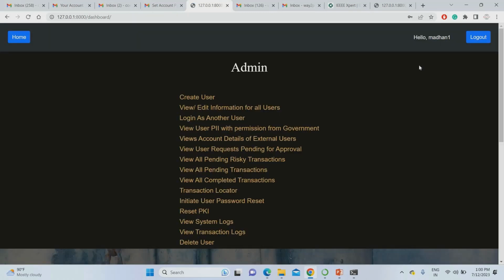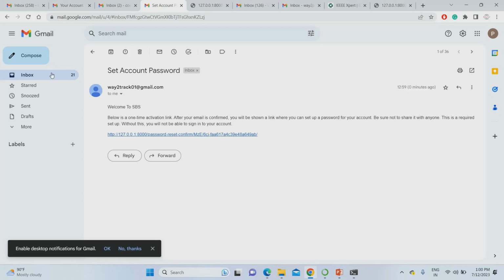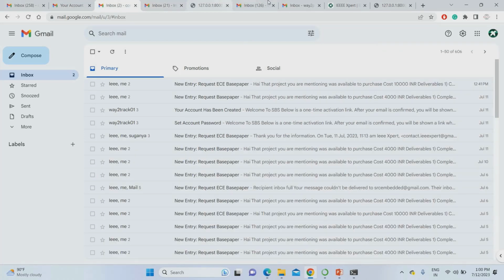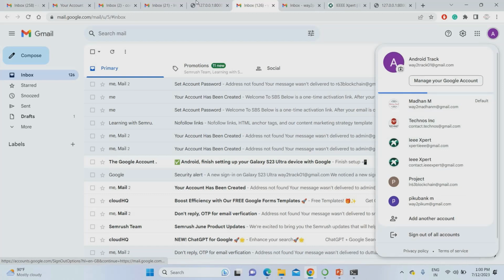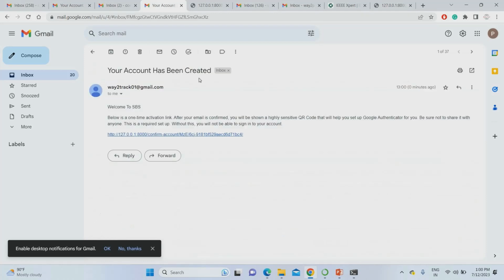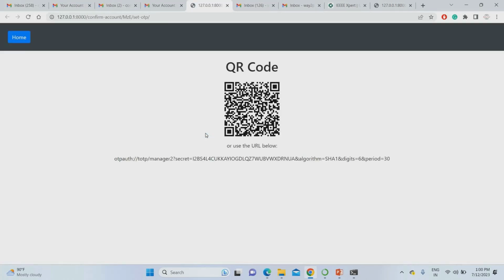So now it's created. You have to go to the same mail ID again. It's showing account created. You can find here that the account has been created. To confirm that account, you have to enable the QR code again. You have received one QR code here. Just click the QR code to open Google Authenticator, as I mentioned earlier.